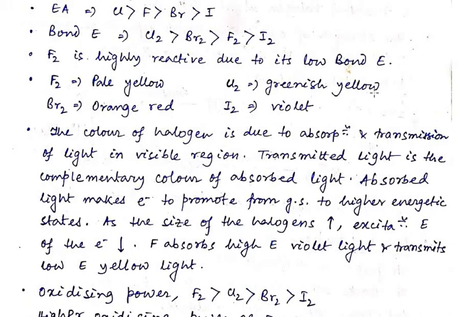So the color of the halogen is mainly due to the absorption and transmission of light in the visible region. The transmitted light is the complementary color of the absorbed light.